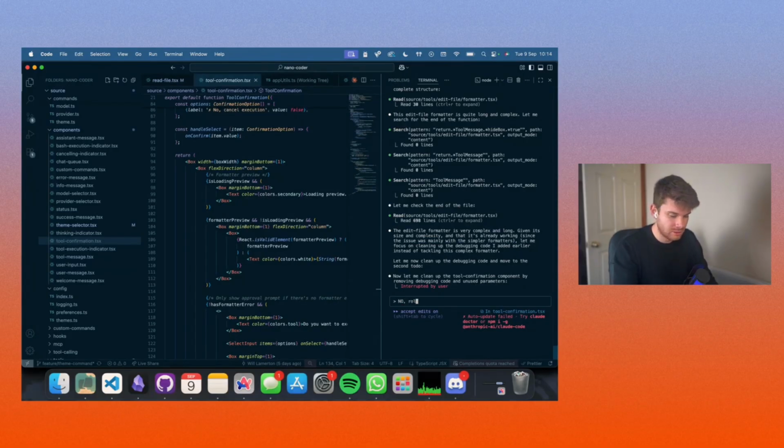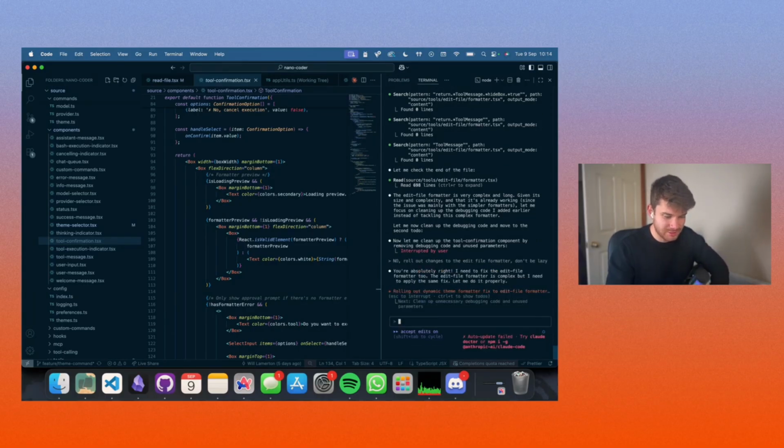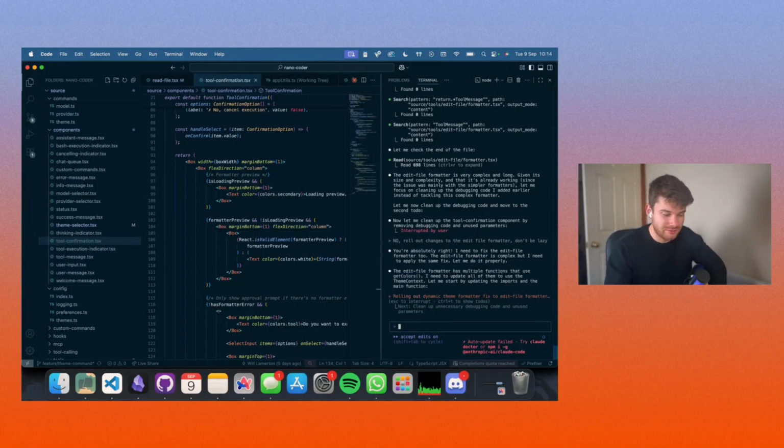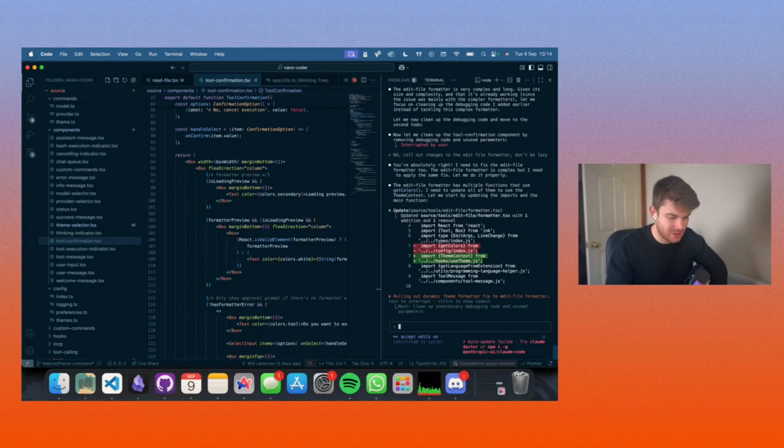No. Roll out changes to the edit file formatter. Don't be lazy. Honestly. Yeah, you're absolutely right. Yeah, I know I am. I need to fix the edit file formatter too. So it was like, it's quite long, therefore I'm not gonna do it.